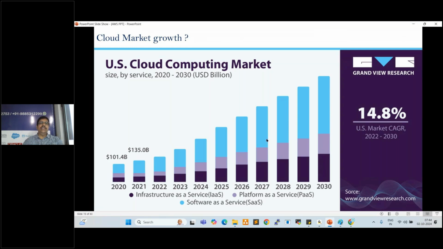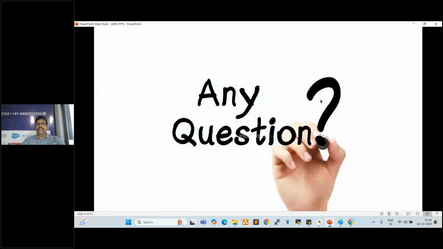So jobs are increasing and projects are also increasing, right? Year on year the projects are increasing and the jobs are also increasing. 14.8% CAGR, compound annual growth rate. So the market would be like this for the coming 15 to 20 years, right? Clear, everyone? Any questions? So this is cloud introduction.